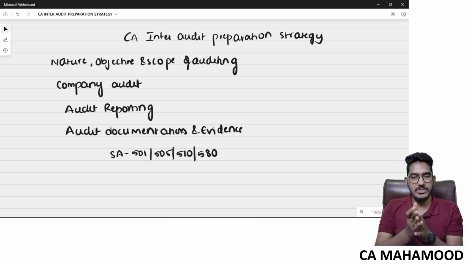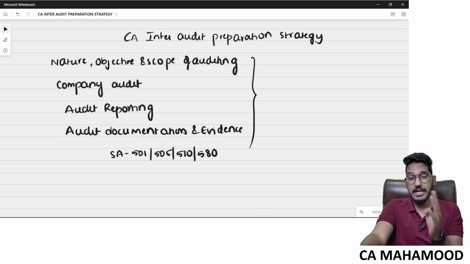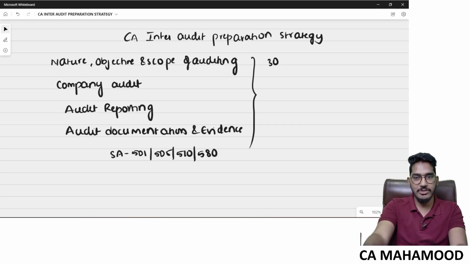These are the chapters which are very frequently tested, and the minimum marks which you can expect from these four chapters along with these four standards put together, I'm talking about minimum marks, guys, will be somewhere around 30. Now, if you are lucky enough, then there is a limited assurance where you can have a chance of passing in the examination also. I'm telling you once again, that is a limited assurance.